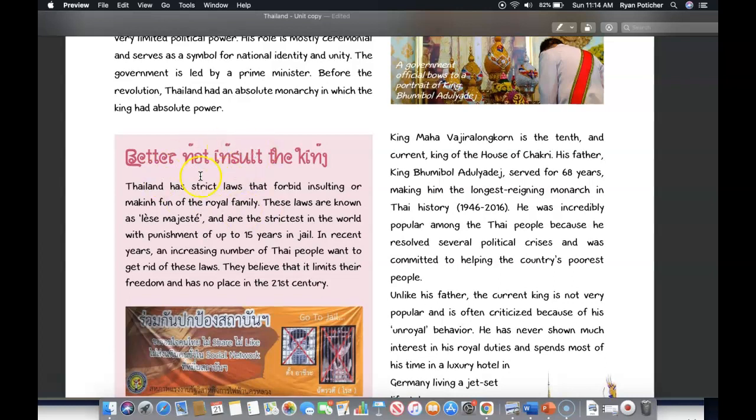Better not insult the king. Thailand has very strict laws that forbid insulting or making fun of the royal family. These laws are known as lèse-majesté and are the strictest in the world, with punishment up to 15 years in jail. In recent years, an increasing number of Thai people want to get rid of these laws, and they believe that it limits their freedom and has no place in the 21st century.